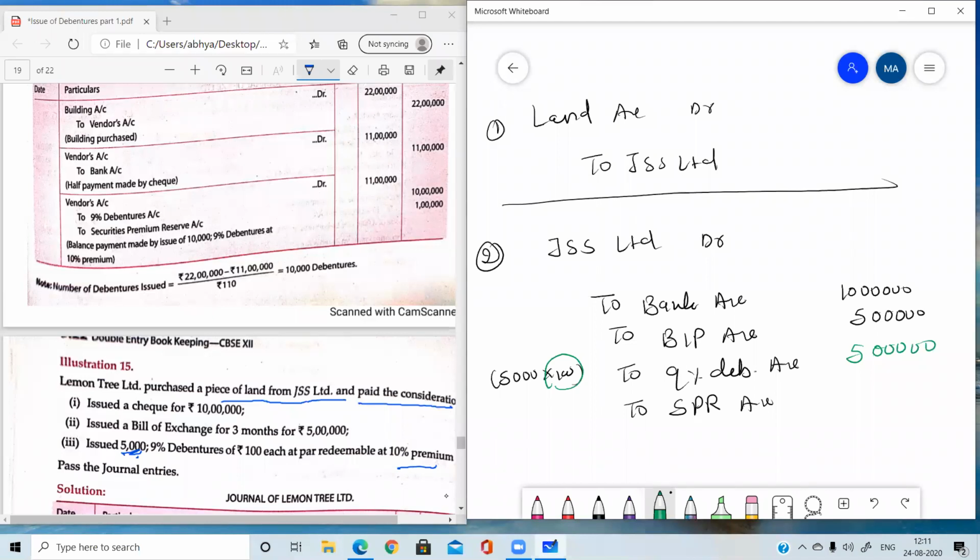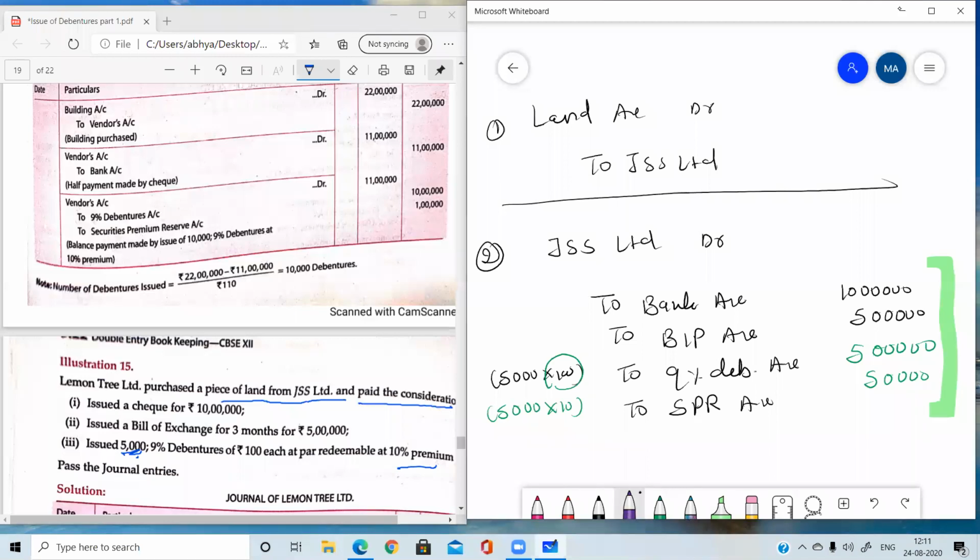Now SPR is 10%. SPR is always calculated on face value, so 10% of 100 is 10. So 5,000 debentures and SPR is 10, in this case 50,000. Now just total all these figures and find out the amount to be written in the first entry.